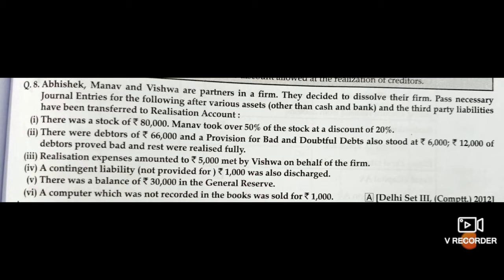Okay, so let's solve the problem. See, in this problem, Abhishek, Manav and Vishwa are the three partners. They decided to dissolve the firm, to close the firm. So we have to pass the journal entries here.